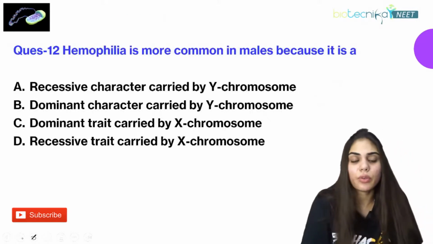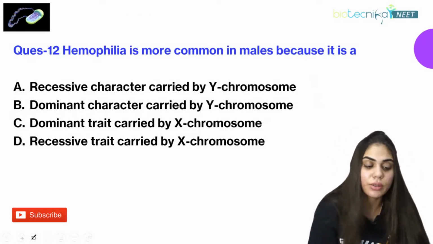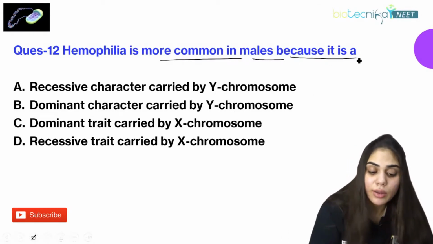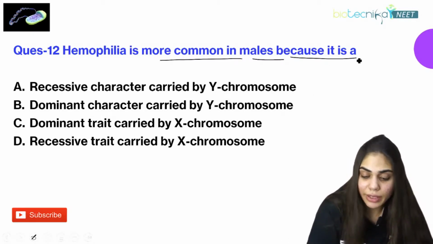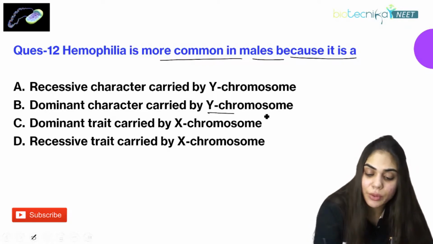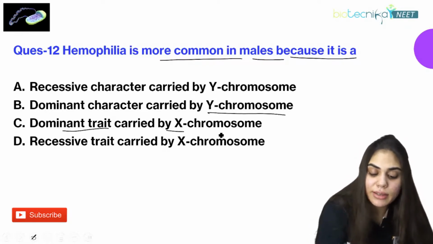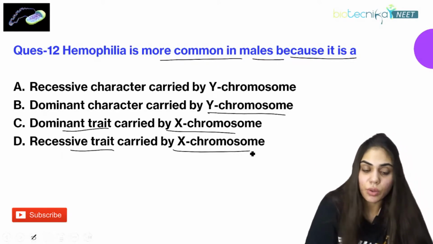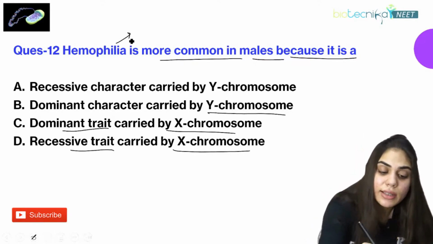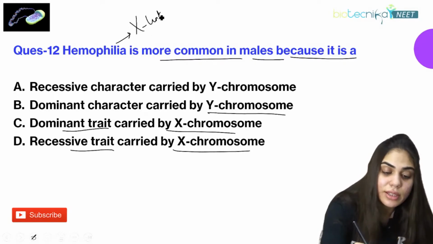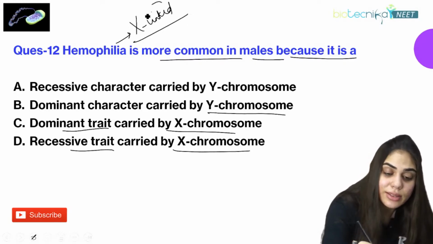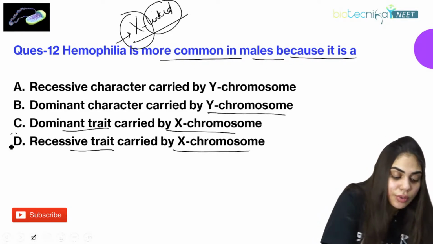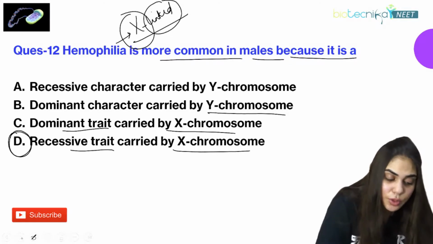Now we'll deal with one or two questions and then we'll end the session. Hemophilia is more common in males because it is a recessive trait that is carried on the X chromosome. So hemophilia is an X-linked recessive disease. The correct answer for this question is option D.